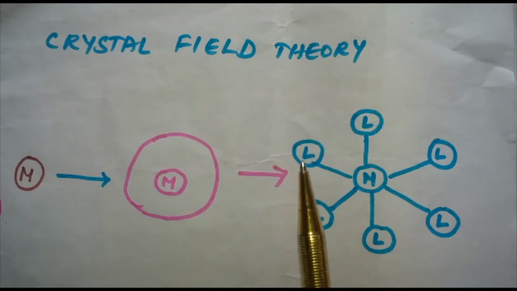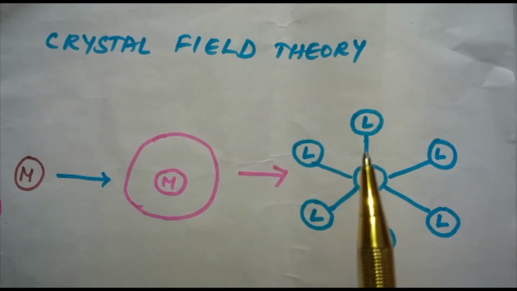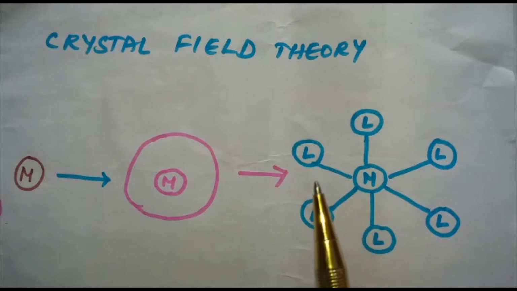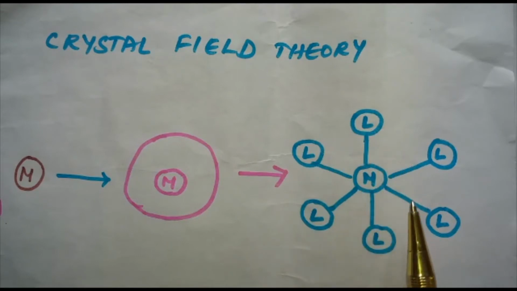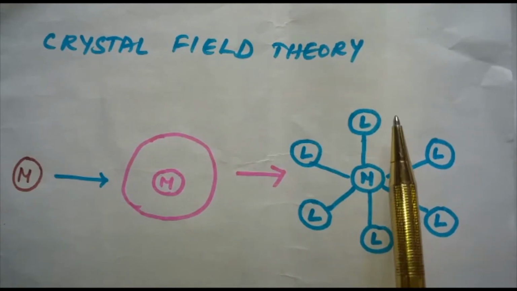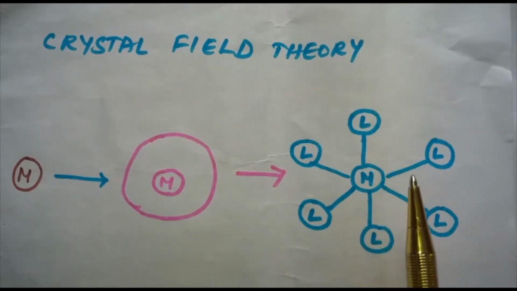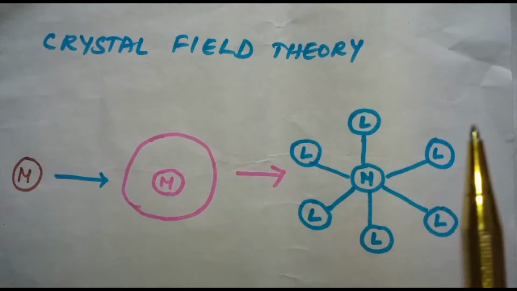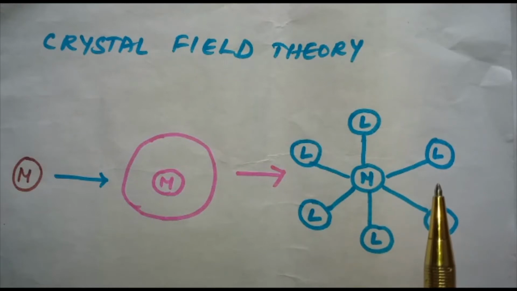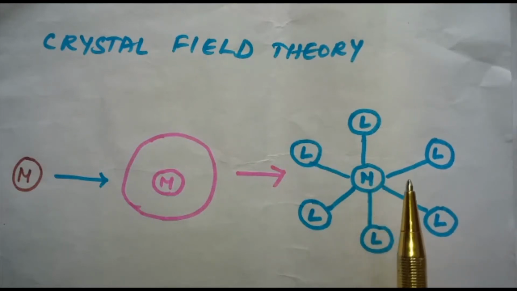The five d orbitals in an isolated gaseous metal atom or ion are found to be degenerate in nature. That means they have the same energy. This degeneracy is maintained if a spherically symmetrical field of negative charges surrounds the metal atom or ion. When this negative field is due to ligands in a complex, it becomes asymmetrical, and what happens? The degeneracy of the d orbitals is removed. This results in the splitting of d orbitals.